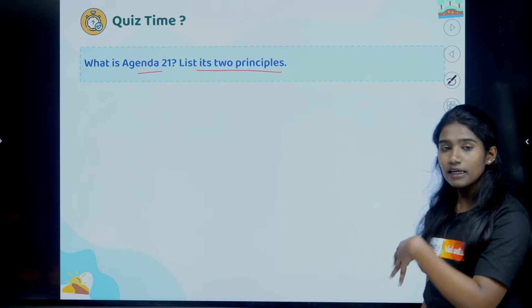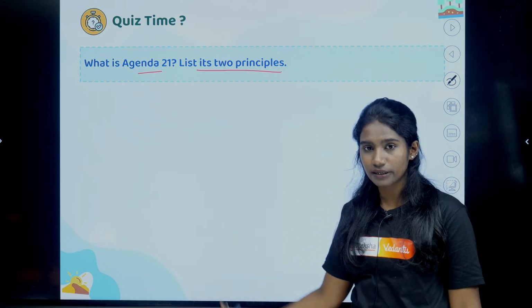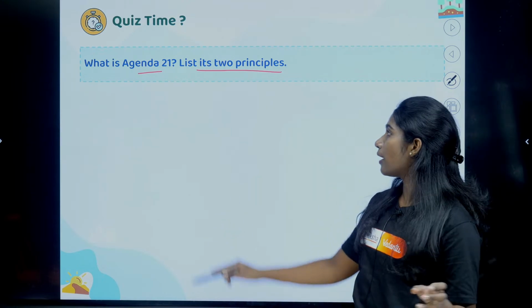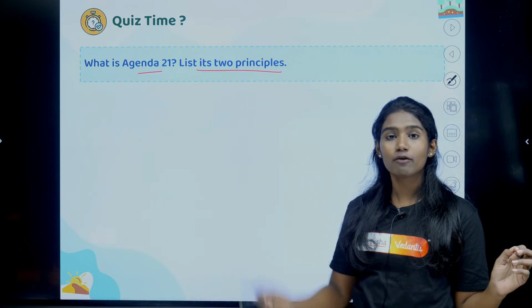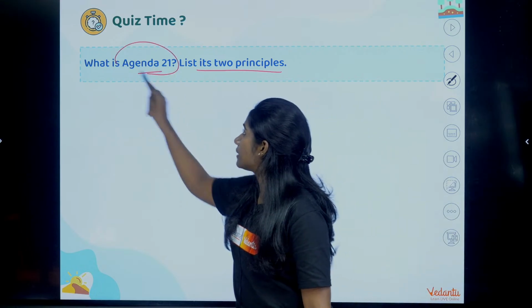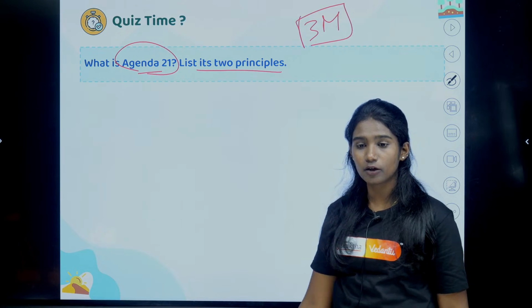So from this sustainable development, you might be asked questions like this, MCQ questions like this, and hardly you might get 2 mark or 3 mark, that too from this Agenda 21 and what was that committee all about. That too particularly they will ask about this Agenda 21 for 3 mark. What was that Agenda 21?